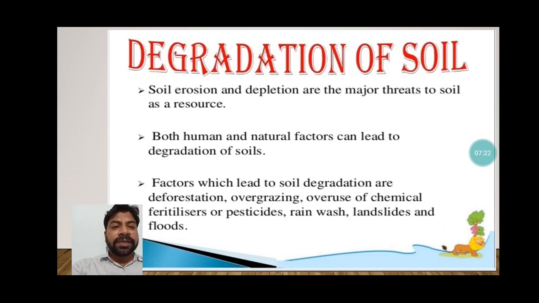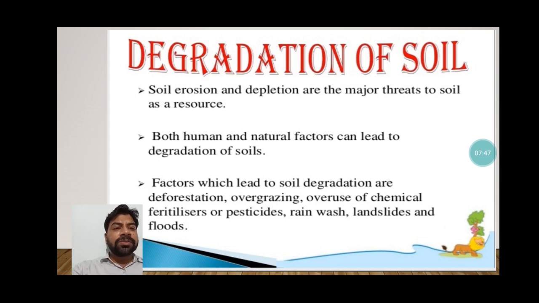Floods carry away the fertile soil, which also damages the fertility of the soil. Sometimes our economic activities or daily activities also remove the upper layer of the soil, and somehow we are throwing garbage and converting the soil into a dumping yard. So these are creating the problem.